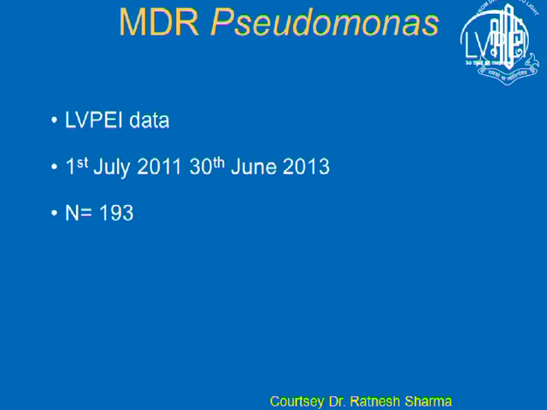This is our LVPI data. I will discuss the three most important organisms for which we have encountered resistance. This is one of the thesis subjects from my fellow Dr. Bhupesh Bagga. This is the data from 3 years. We encountered 193 cases of MDR Pseudomonas, and don't be surprised or disappointed by the number 193, because two major epidemics occurred during this time. That's why the data shows such a large number.